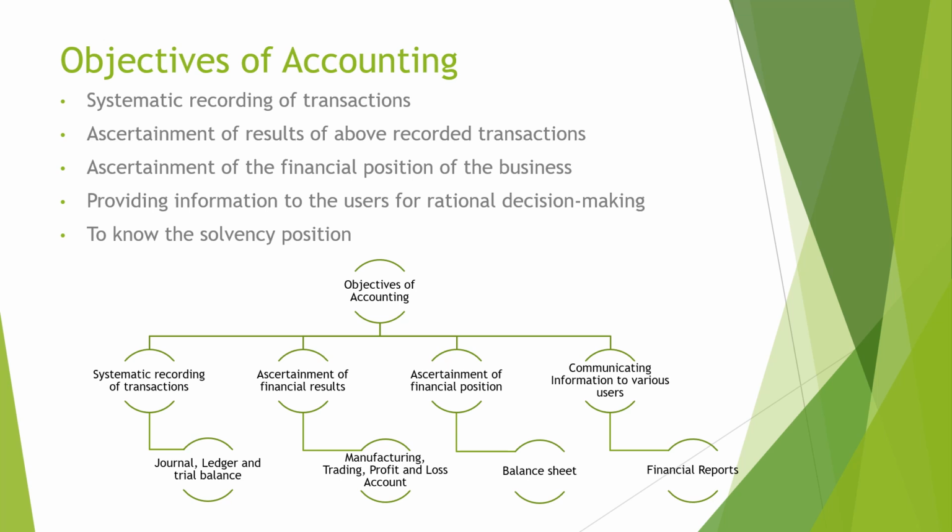If we refer to the objectives, the first one is recording of transactions, a systematic recording of all transactions of the organization. The profit and loss account helps in ascertaining the financial result. That's the second objective. The balance sheet helps in ascertaining the financial position of the entity. That's the third objective. The fourth one is financial reports, the final output that we communicate to the end users. That is the last stage, communicating the information to the various users. That's the fourth objective of accounting.